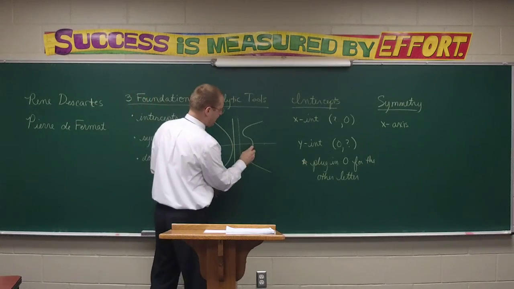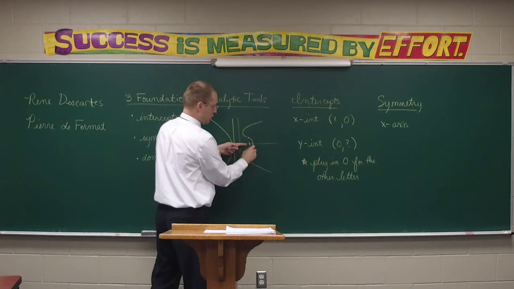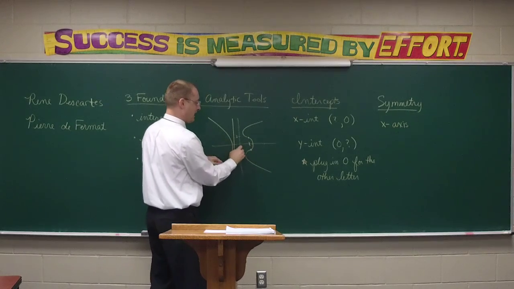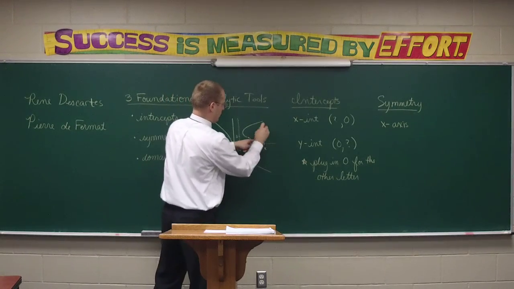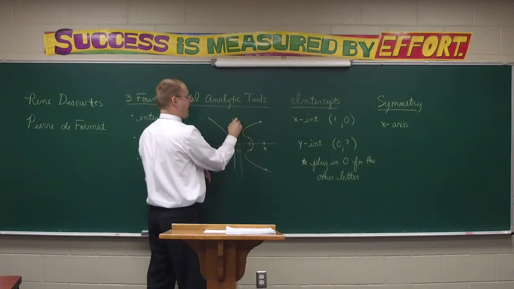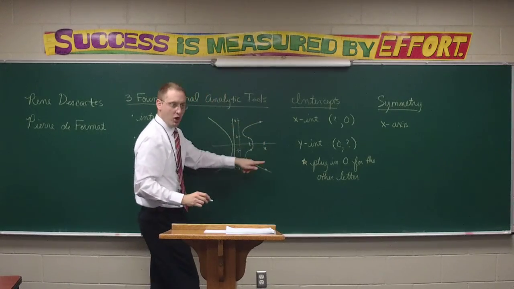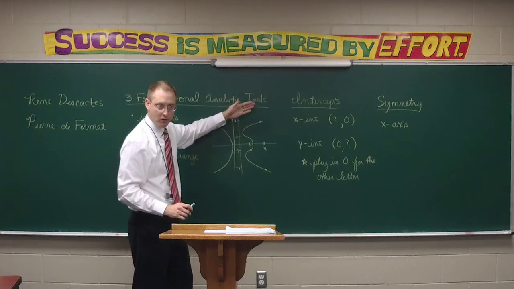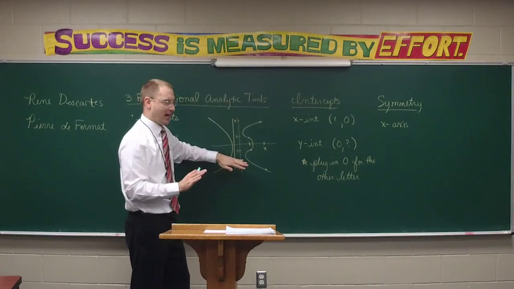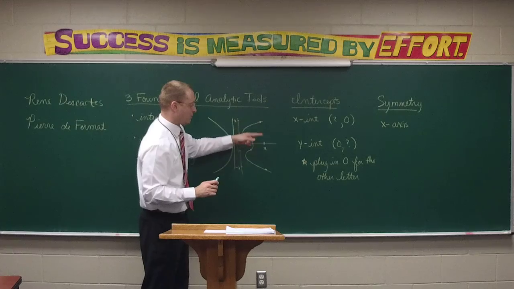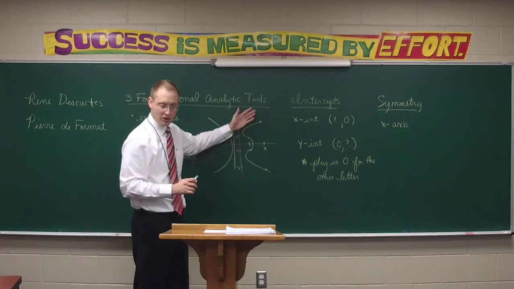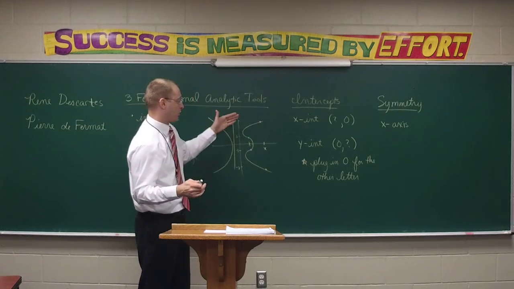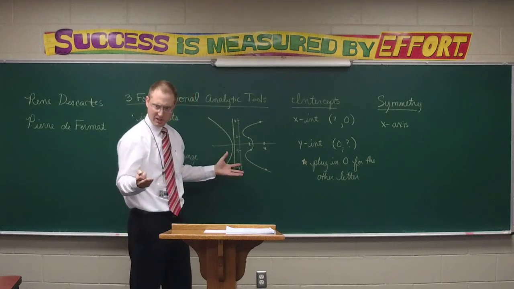Basically, if I take a random x value, there's two y values, but if this is like 3, this would have to be negative 3. If I take this x value, well, I've got this point. Well, if this is like 8, then this would have to be negative 8, wouldn't it? For a given x, there has to be two y's, one positive, one negative. So that if I were to put a negative in for the y, it wouldn't change anything, because it already has a positive and a negative. Put a negative in for a y that was negative, it gives you a positive, but you have a point there. Plug in a negative for a y that's positive, it gives you a negative, but you already have a point there. Does that make sense?